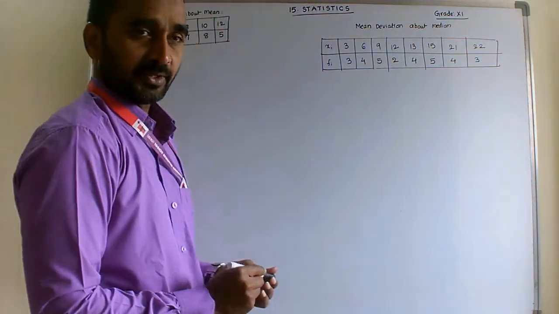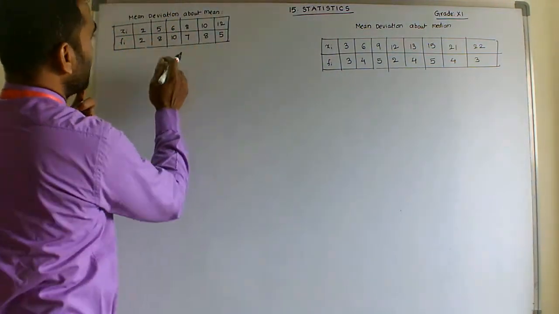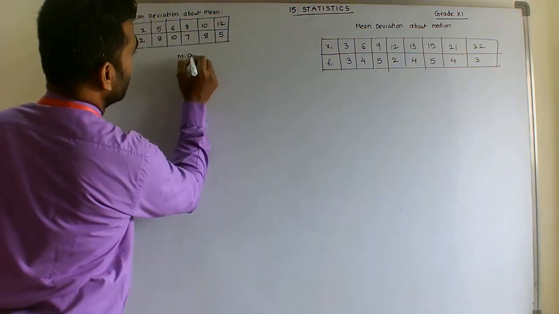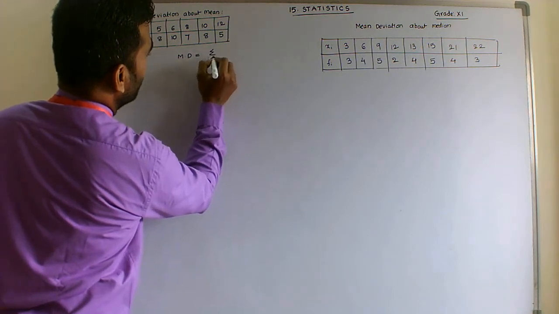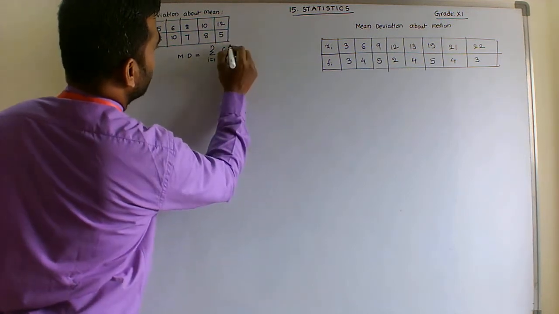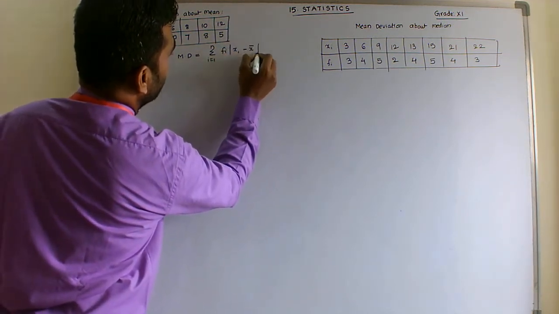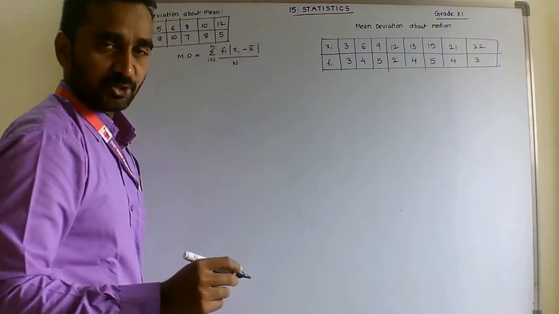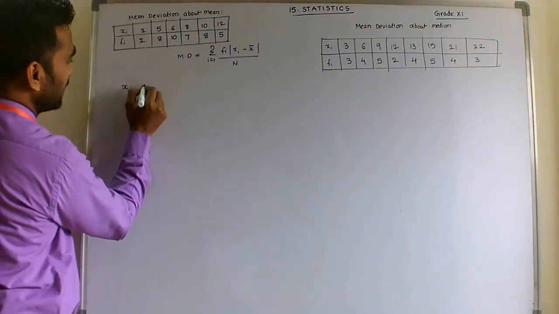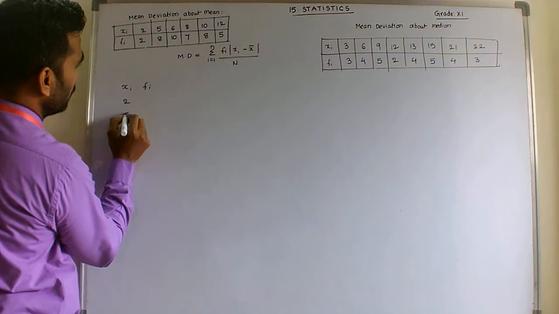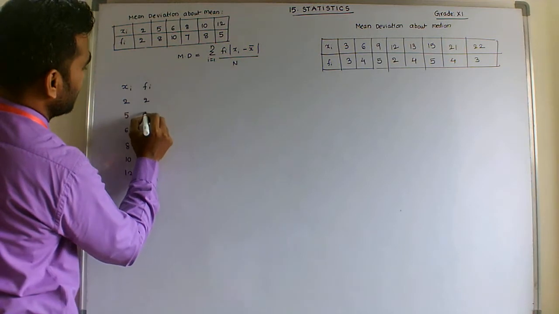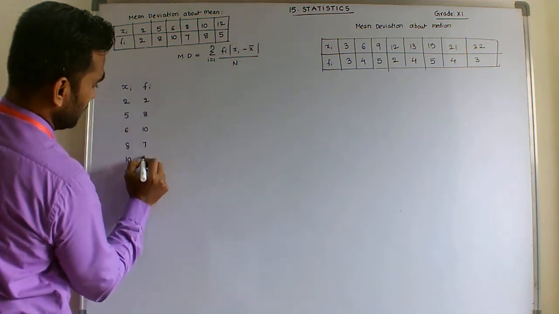Students, first, what is the formula to find the mean deviation about mean? The formula is mean deviation equals sigma fi times |xi minus x bar|, i equal to 1 to n, divided by n. Here first we need to calculate the mean, x bar. Copying vertically: xi is 2, 5, 6, 8, 10, 12, and fi is 2, 8, 10, 7, 8, 5.